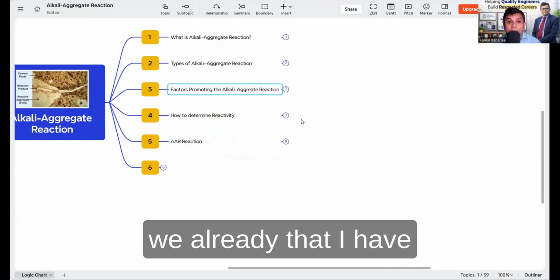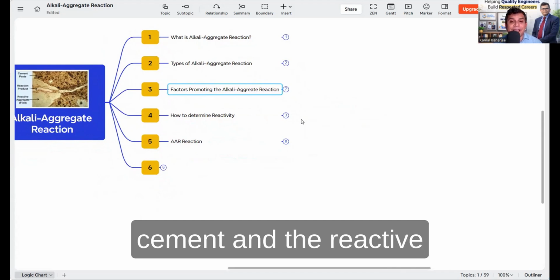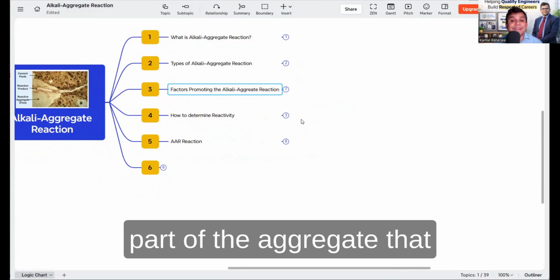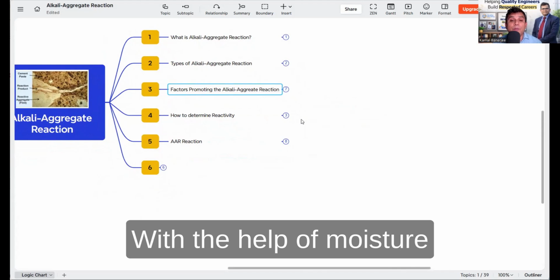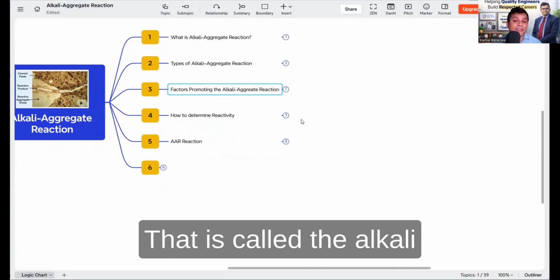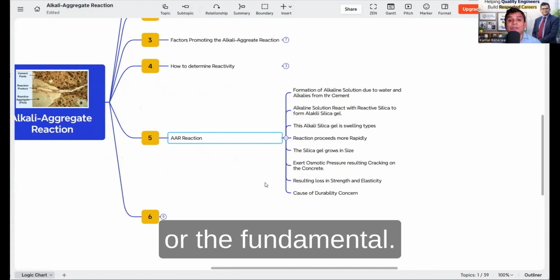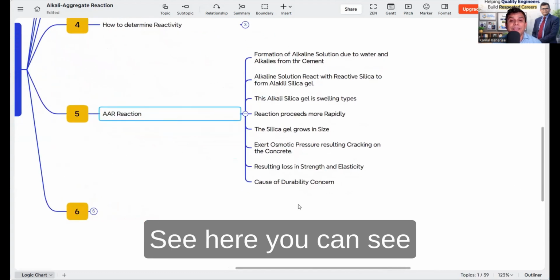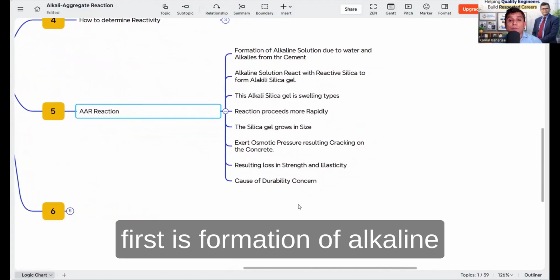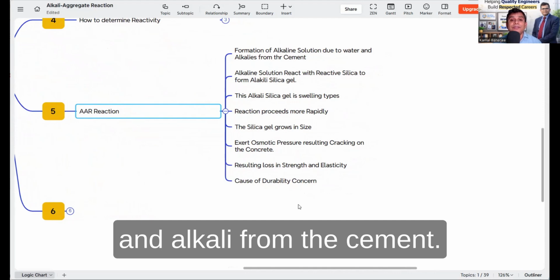I have already discussed that the alkali present in the cement and the reactive part of the aggregate, that is silica, with the help of moisture and favorable conditions, react, and that is called the alkali aggregate reaction. But what is the fundamental process? See here: first is the formation of alkaline solution due to water and alkali from the cement.